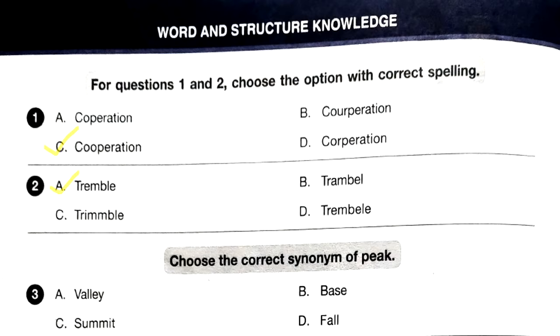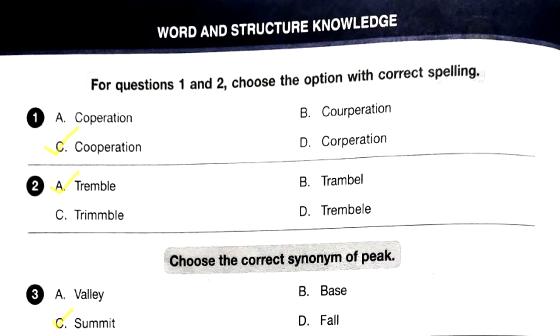Question number 3, choose the correct synonym of peak. Option A, valley, B, base, C, summit, D, fall. First we should know the meaning of the word peak. Peak means reaching the highest point.